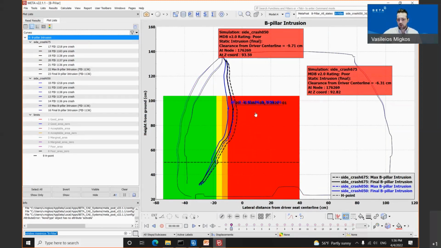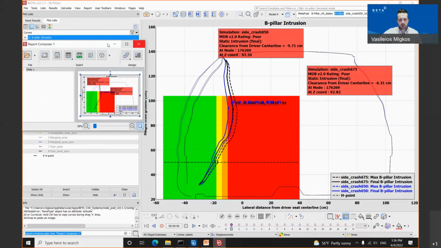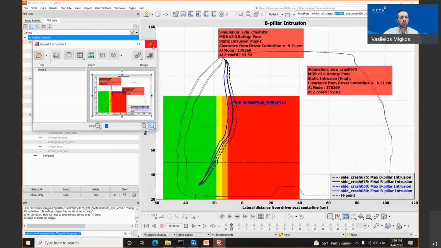Regarding the report, if the user wants to create a report, he is able to do this by simply clicking on the report option on the top, new report. It opens up this window, click the OK button, and simply drag and drop these windows inside the presentation and the report composer. And in such an easy way, the user can also create a report for the IIHS structural rating.